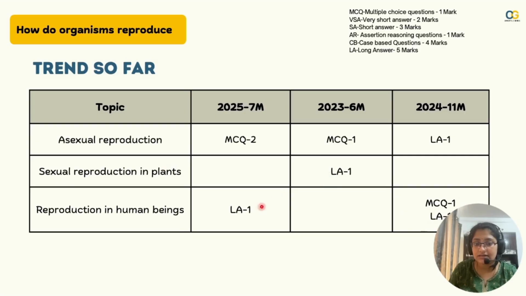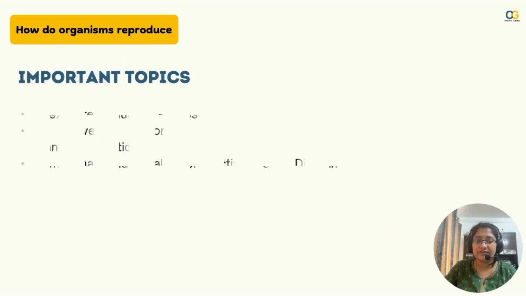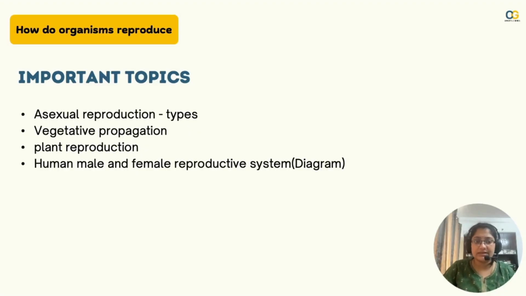Like you see, the long answer is twisted like this. So definitely there is a possibility of those things. So the important topics, as always, are asexual reproduction, the fission, fusion, all those things, vegetative propagation, advantages, plant reproduction, and the female and male reproductive diagram, and all of those things.